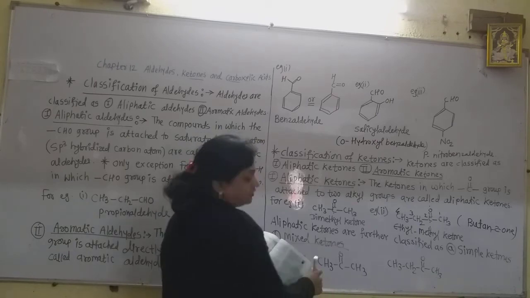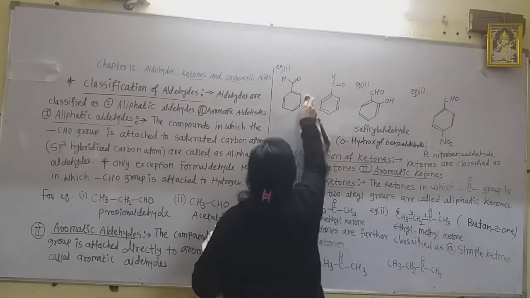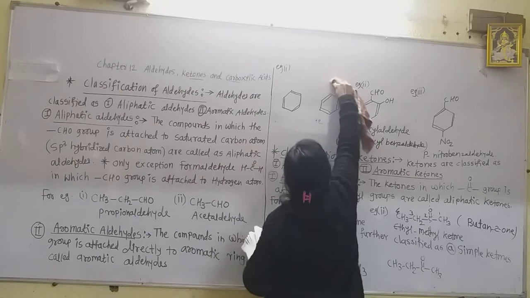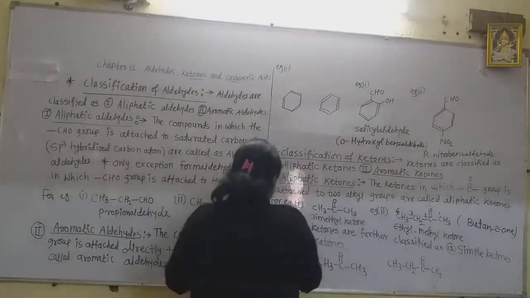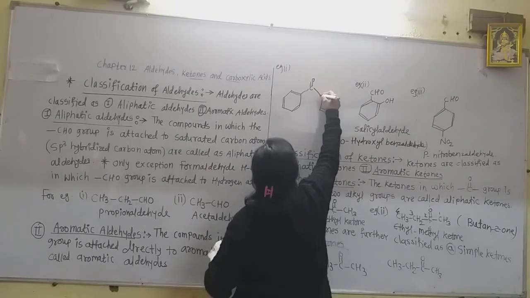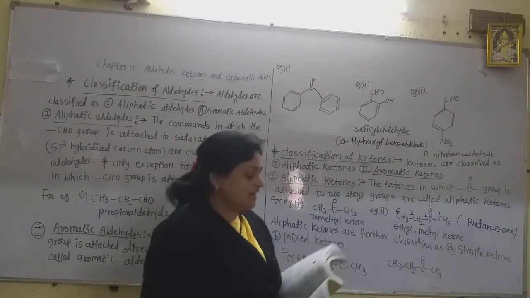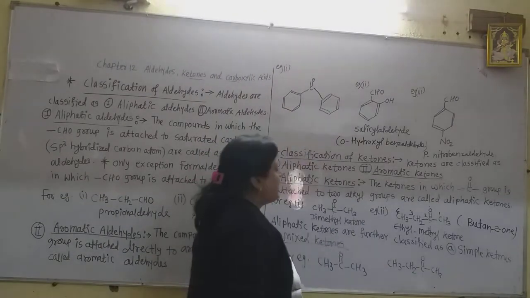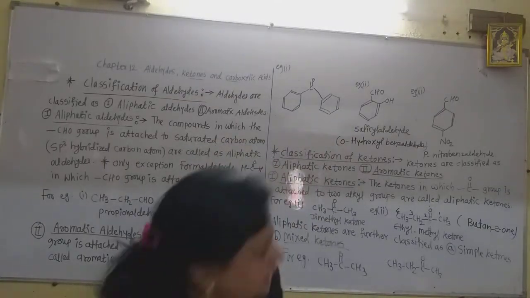Now the structure of those ketones: see here, suppose this is a benzene ring and this is another benzene ring. If the two benzene rings are joined by this ketonic group, this is called benzophenone, or it is also called diphenyl ketone because two phenyl rings are there. And this is the symmetrical ketone, that is the simple ketone.